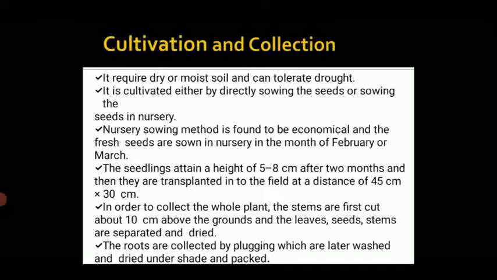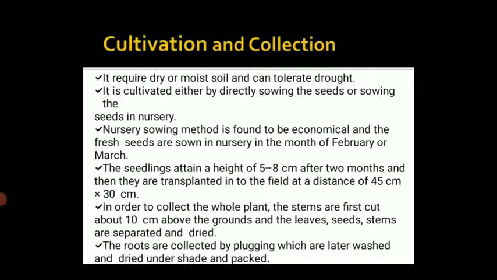Cultivation and collection. It requires dry and moist soil and can tolerate drought. It is cultivated either by directly sowing the seeds or sowing the seeds in a nursery. The nursery sowing method is found to be economical, and the fresh seeds are sown in the nursery in the month of February or March. The seedlings attain a height of 5 to 8 cm after 2 months and then they are transplanted into the field at a distance of 45 by 30 cm.